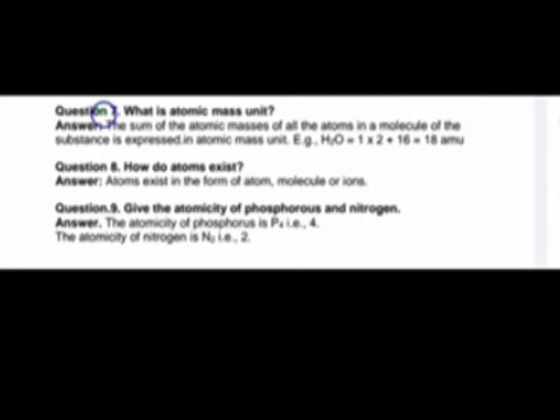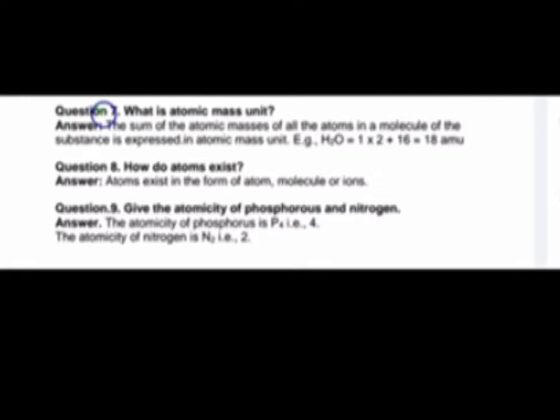So, in H2O, the atomic mass unit will be 18 AMU. That is H2O equal to 1 into 2 plus 16 equal to 18 AMU. When you write the atomic mass unit, you should write AMU. It's the unit of atomic mass. It's very important.